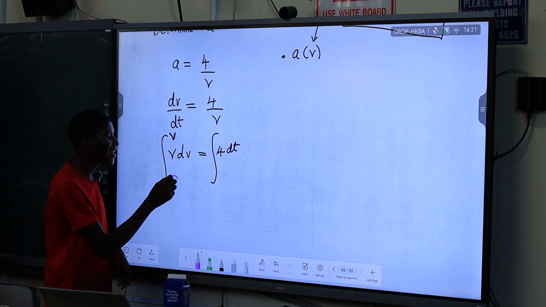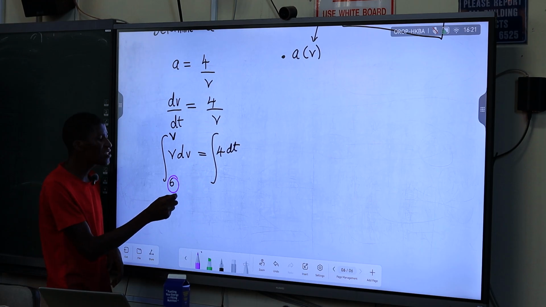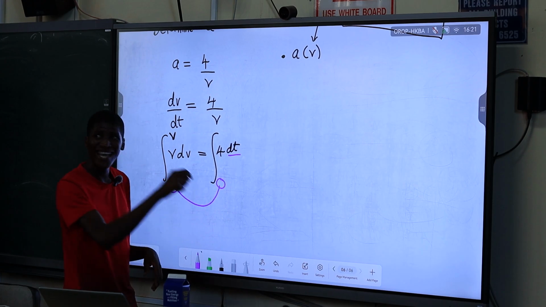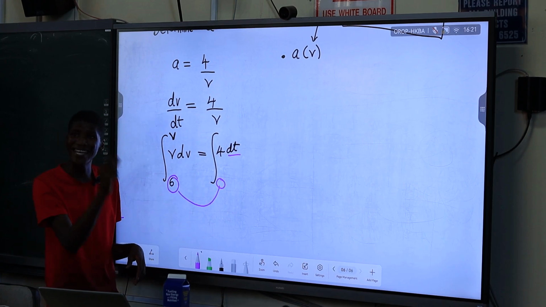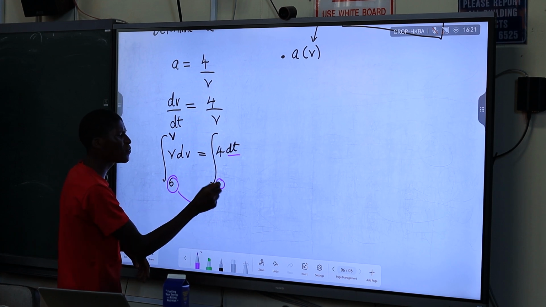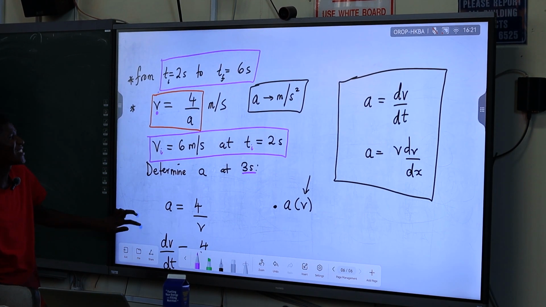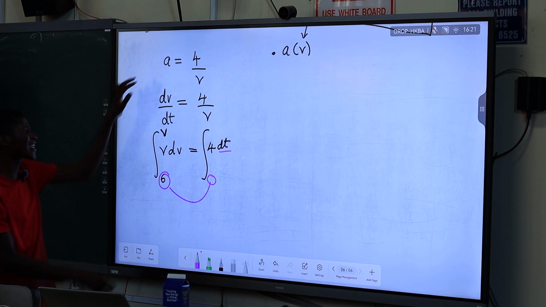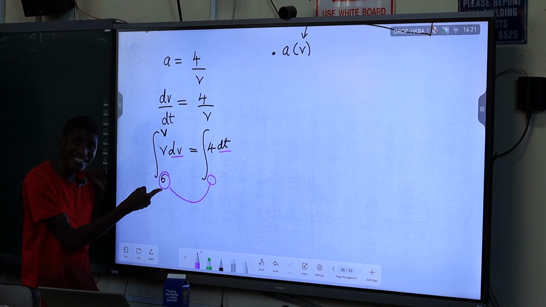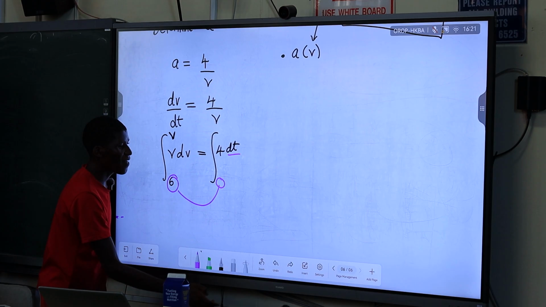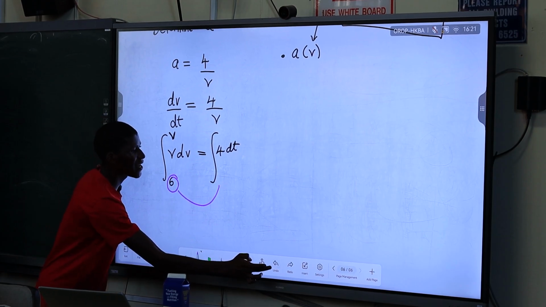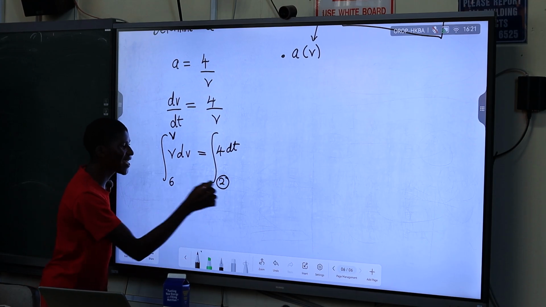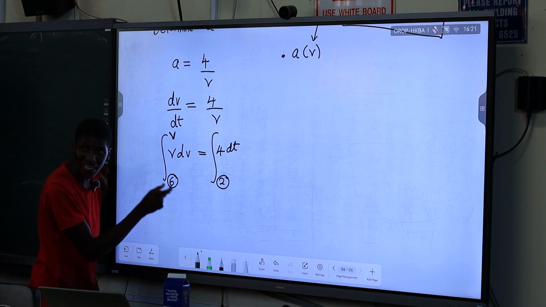Here we said the lower bound is our initial velocity again. It must correspond with what? With the initial time, because this integral is in dt. The integral is over time, so we must put the initial time. To link these two, because they say that the initial velocity is 6 at the time of 2 seconds. In the integral of dv, you put the velocity of 6, and in the integral of dt, you put the time of 2 seconds, because the time 2 seconds gave us a velocity of 6 meters per second.